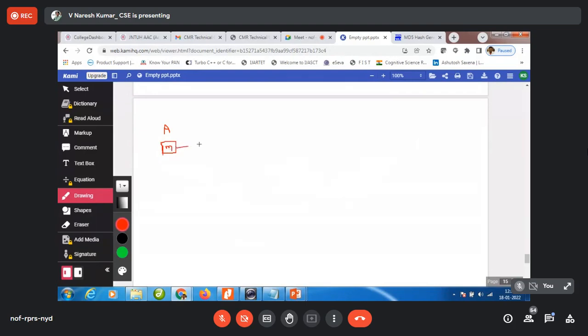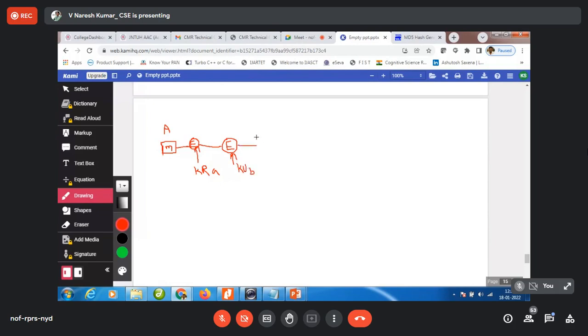This message is encrypted by using its private key KRA. Whenever I use KRA, this is a private key. Now, after that, whatever I get, I am going to encrypt it by using the public key of B.